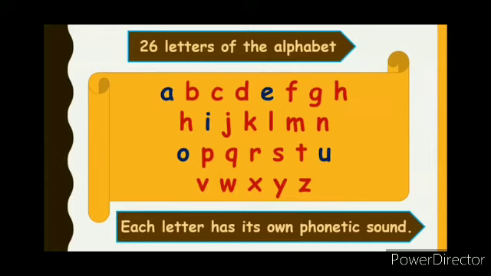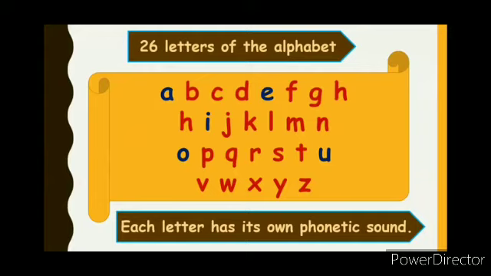Similarly, U also has 2 sounds. The vowel sound is A. The vowel sound of U is A as in umbrella. And the consonant sound of U is U, the Y sound, as in university, uniform, unicorn. The other letters of the alphabet are consonants. B has B sound, D has D sound, and so on. You must have learned it in your previous classes.